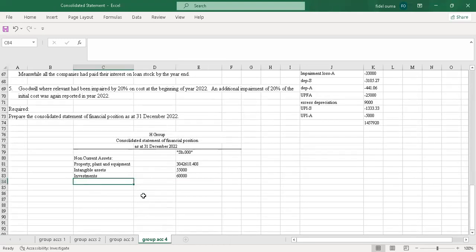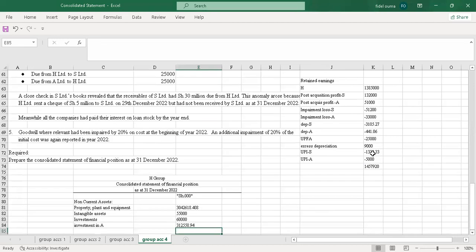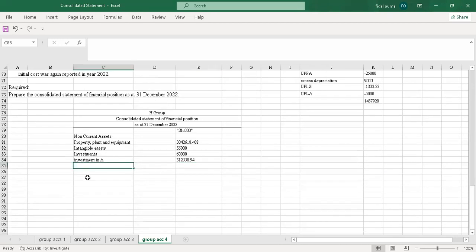The other item here is the investment in associate. So I just write investment in A now, because the associate is known. I'll pick the value that we calculated here, which is this, and I enter. Then the next one is goodwill.